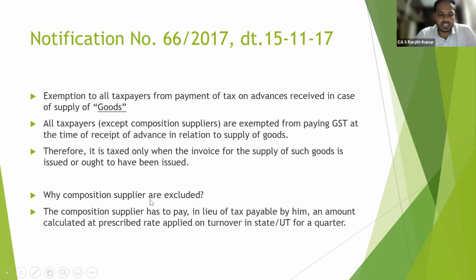Why composition suppliers? Composition suppliers have a separate mechanism in order to pay taxes. The composition supplier has to pay tax in lieu of tax payable by an amount calculated at the prescribed rate applied on turnover in the state or union territory for a quarter.